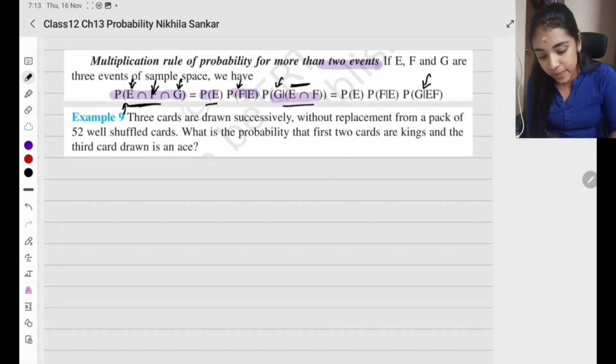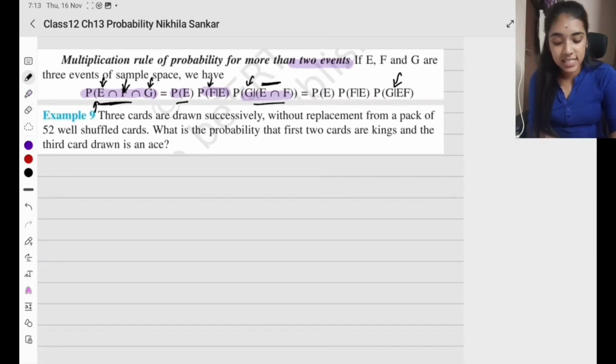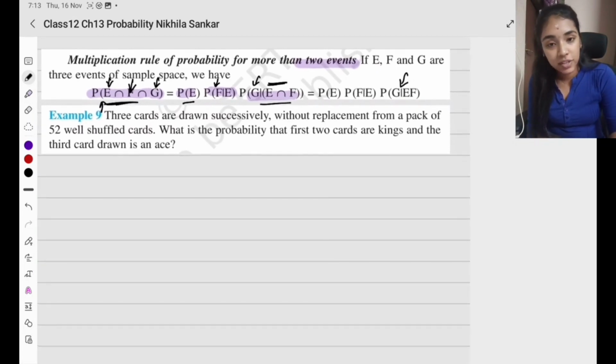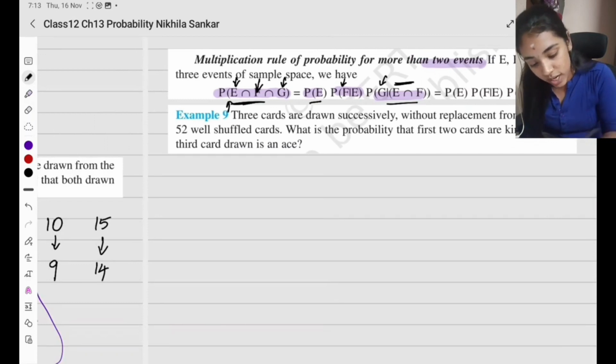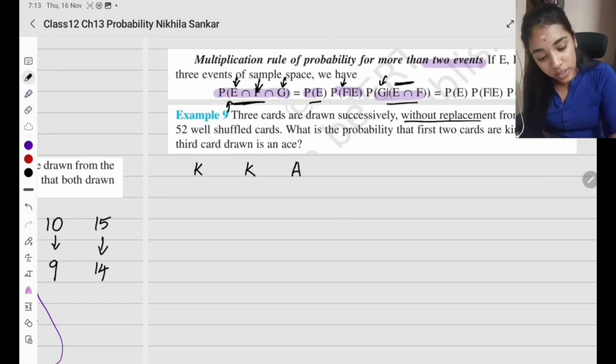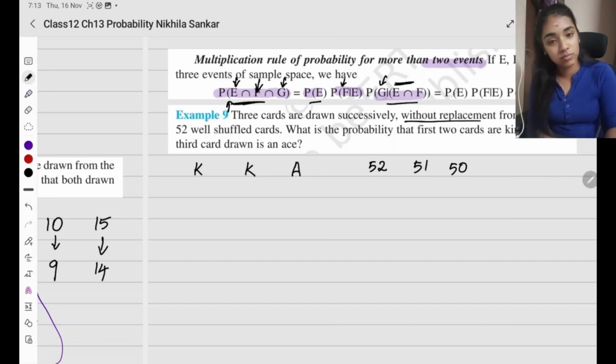Now an example. 3 cards are drawn successively without replacement from a pack of 52 well shuffled cards. What is the probability that the first 2 cards are kings and the third card drawn is an ace? So there are 3 cards in total. First 2 cards are going to be kings and the third card is going to be an ace. Without replacement means first there are 52 cards, then 51 cards, then 50 cards.